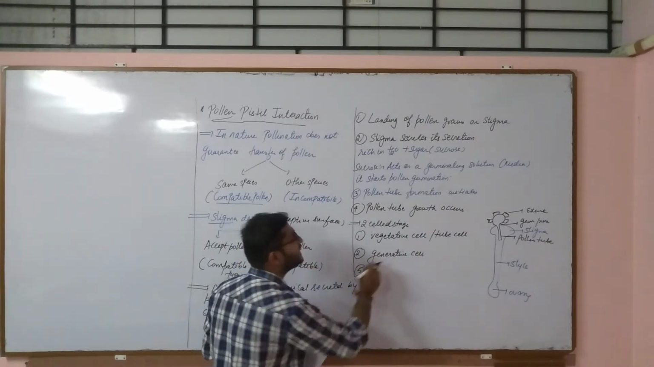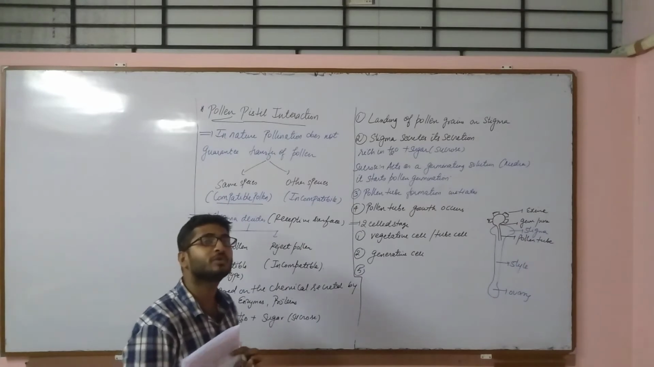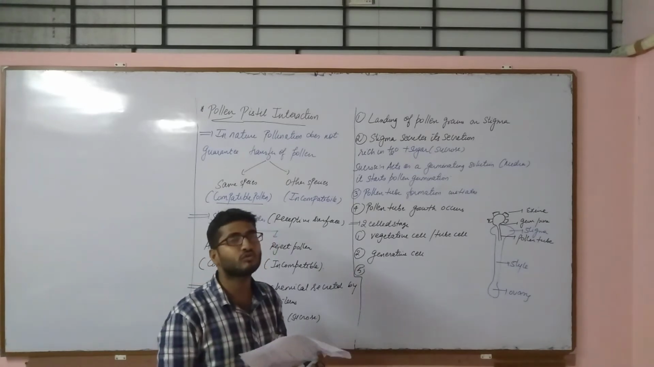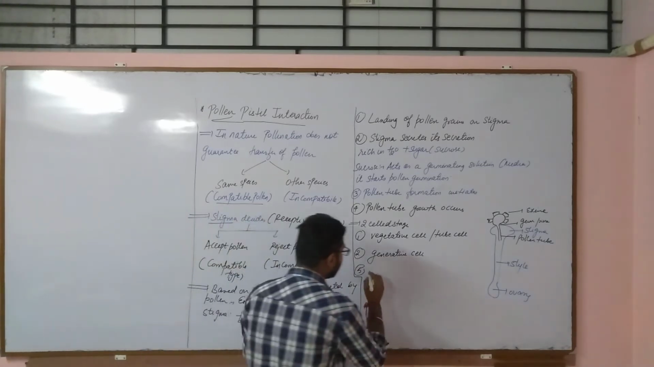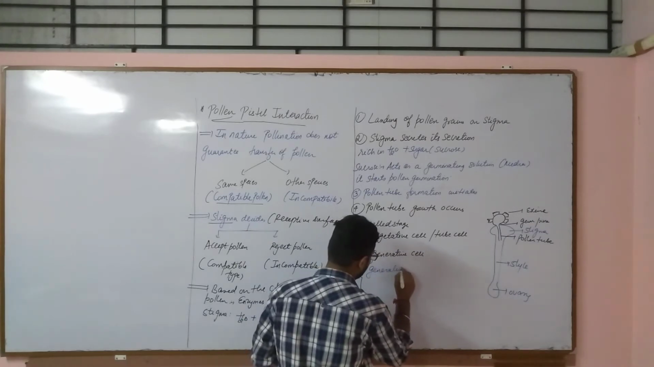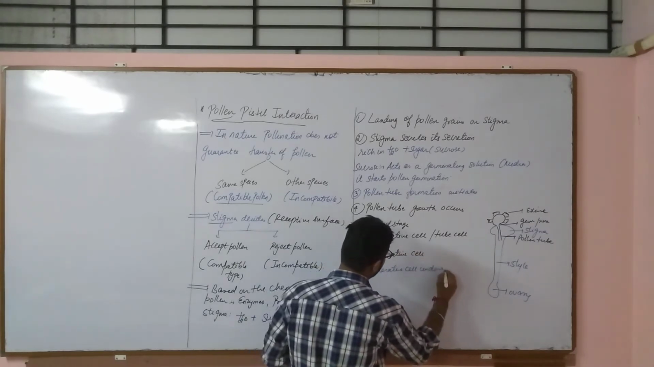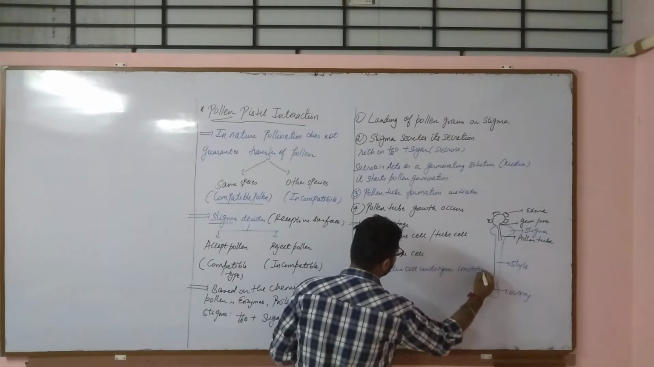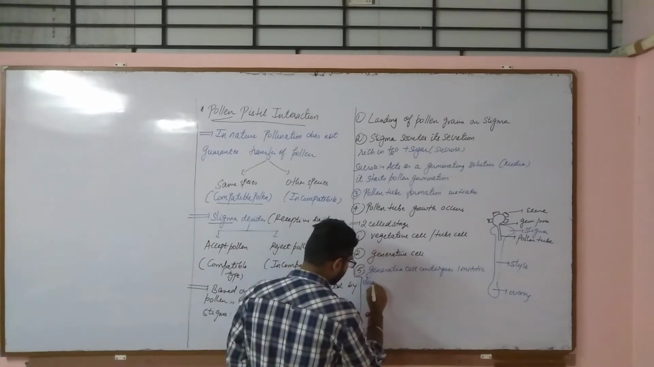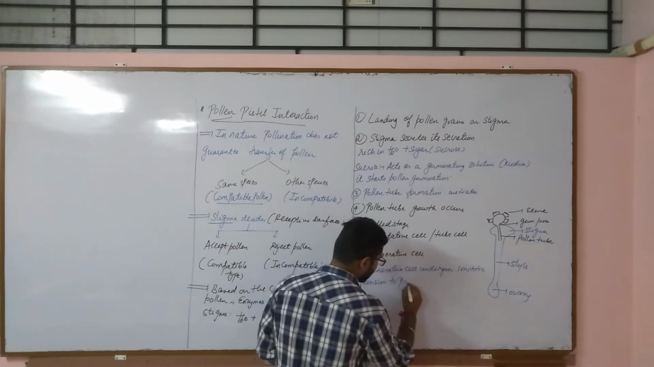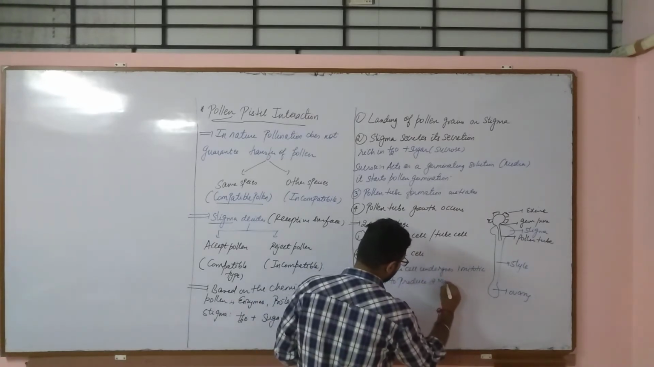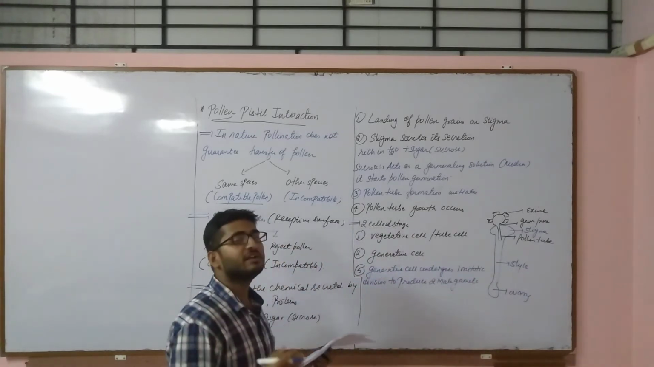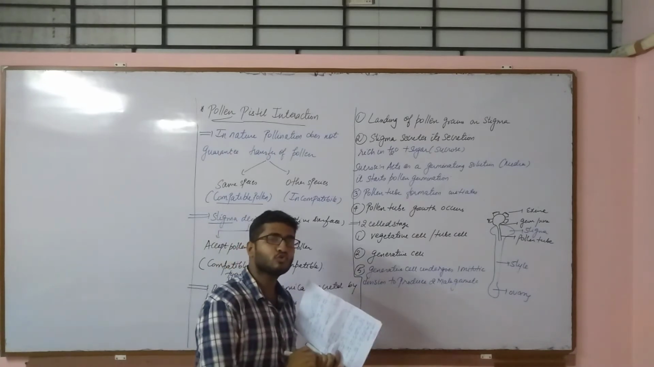Fifth step is the generative cell undergoes mitotic division to produce 2 male gametes. This is what we have studied in microsporogenesis. Now the generative cell undergoes one mitotic division, that is by mitosis, to produce 2 male gametes. So the generative cell will undergo mitotic division to produce 2 male gametes.